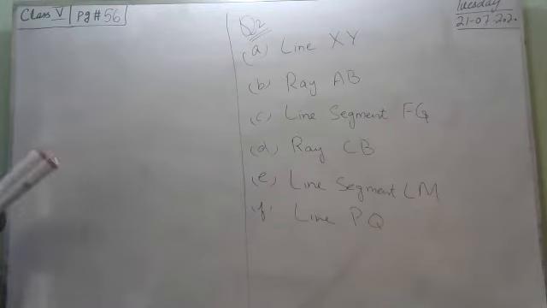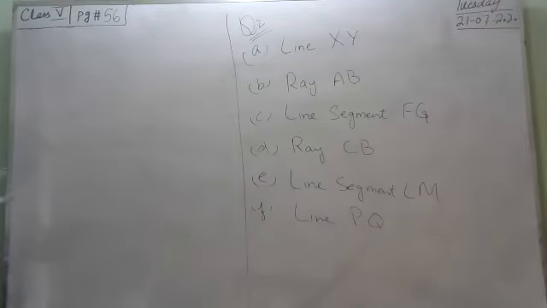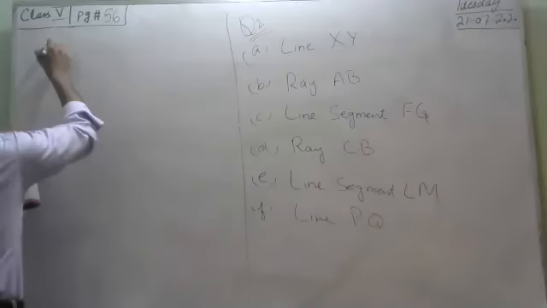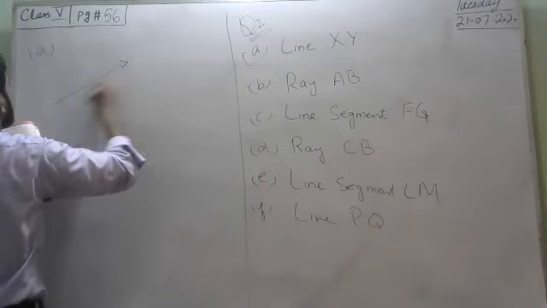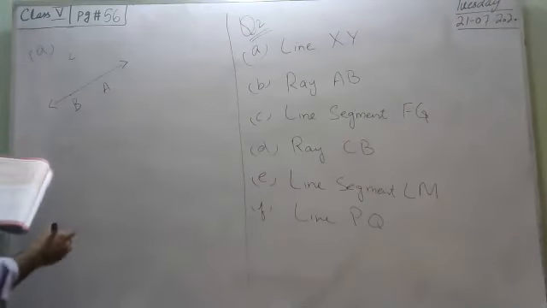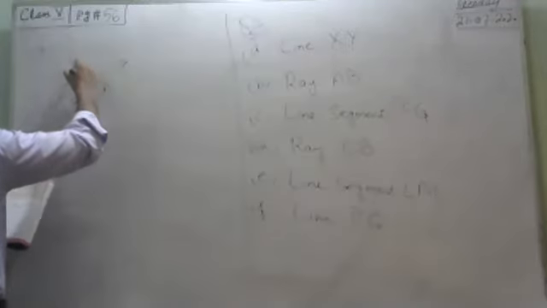Page number 56, constructing perpendicular and parallel lines. Question number 1: follow the instructions and complete these drawings using a ruler and set square. A part is draw a perpendicular line to AB from the point C. This is point C given and we have to draw a perpendicular line like this.